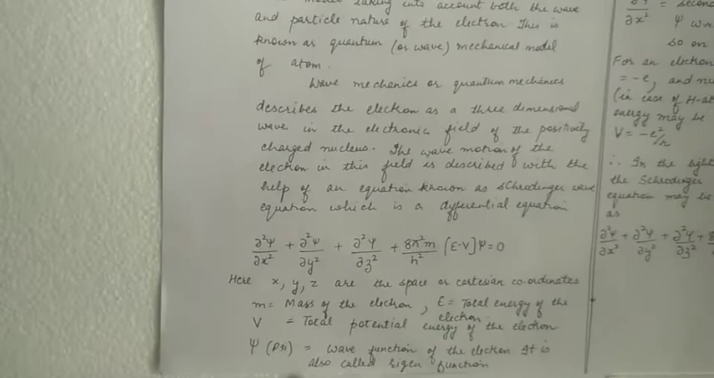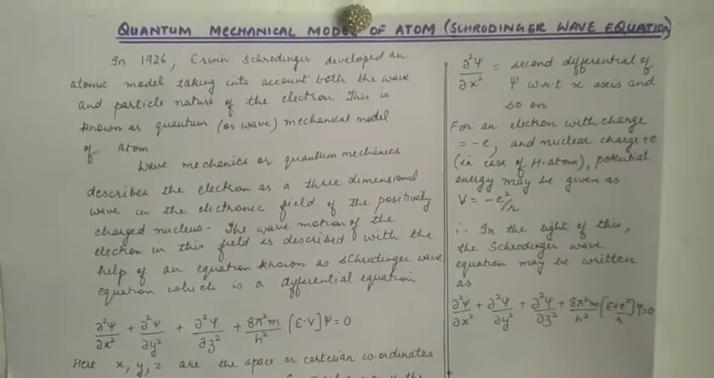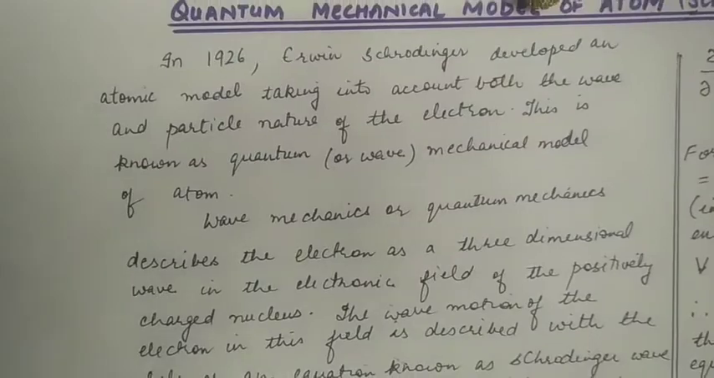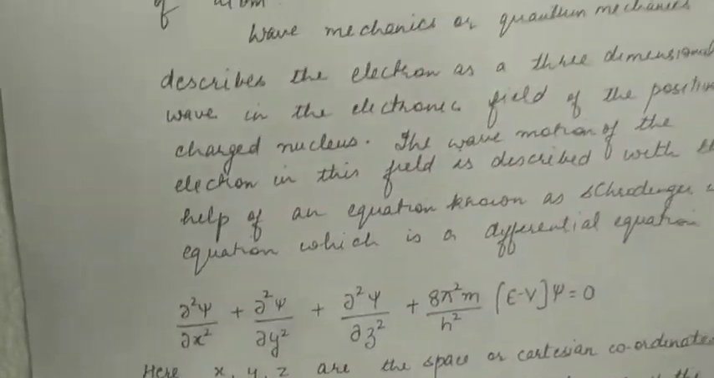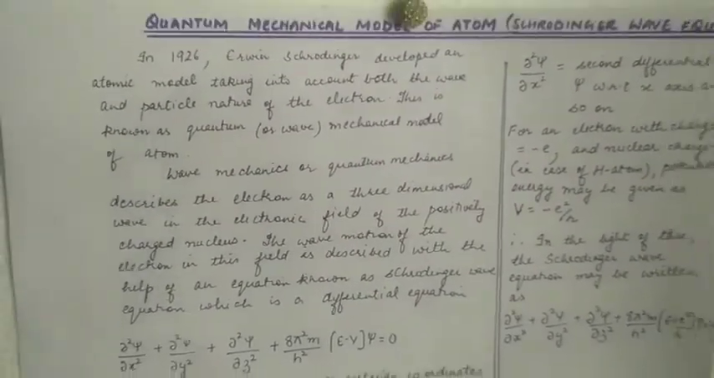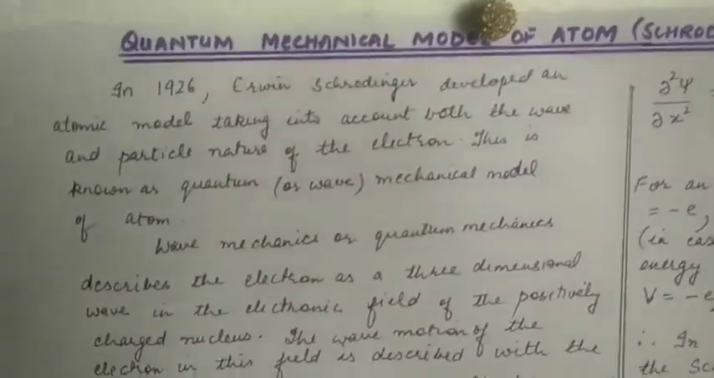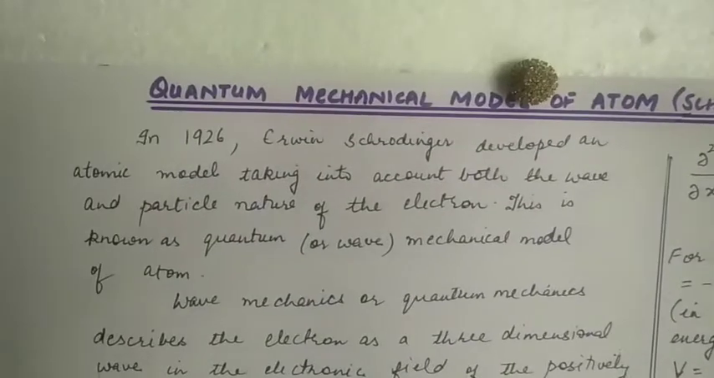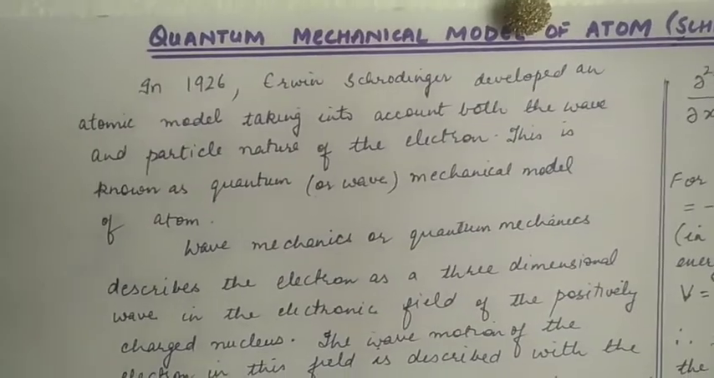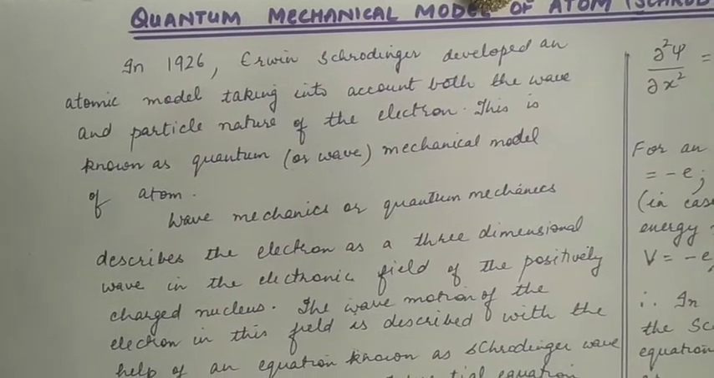De Broglie studied that the electron has dual nature, that is particle as well as wave nature. Heisenberg's uncertainty principle also said that it is impossible to simultaneously measure the position and velocity or momentum of the particle. In light of these discoveries, in 1926, Erwin Schrödinger developed an atomic model taking into account both the wave and particle nature of the electron, and this is known as the quantum or wave mechanical model of atom.